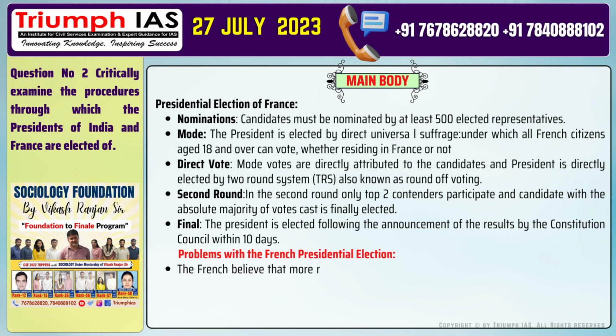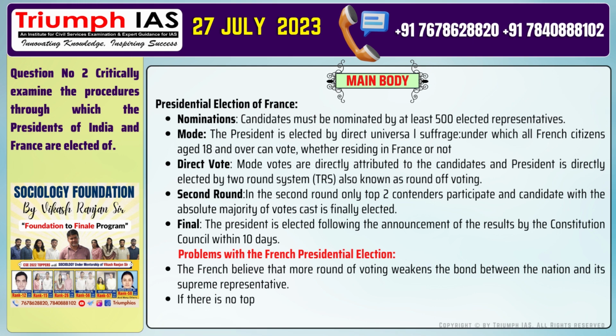Problems with the French presidential election. Number 1. The French believe that more rounds of voting weaken the bond between the nation and its supreme representative. Number 2. If there is no clear winner, then more rounds need to be conducted, so more time and money get invested.